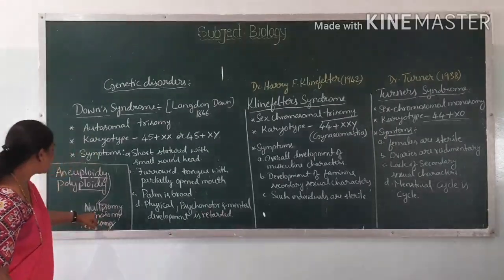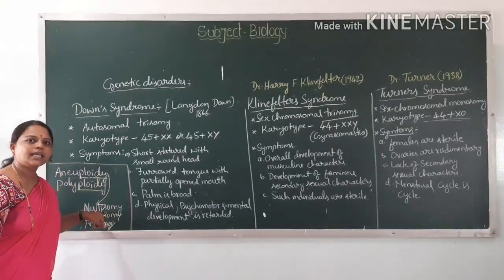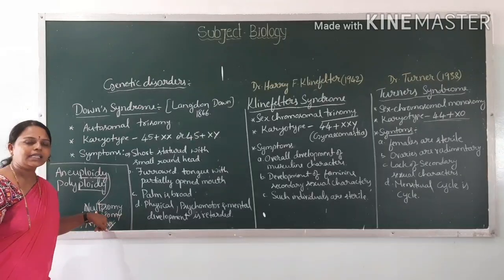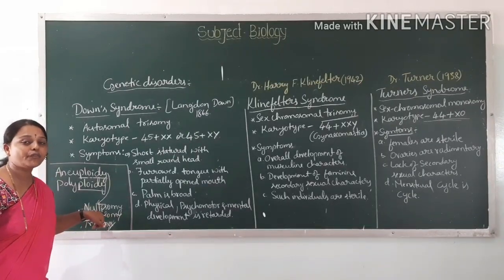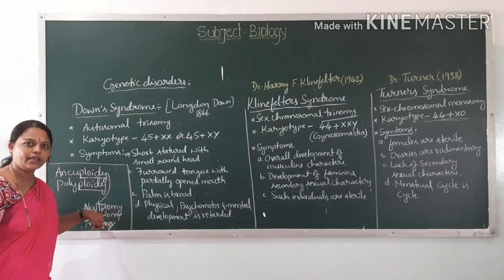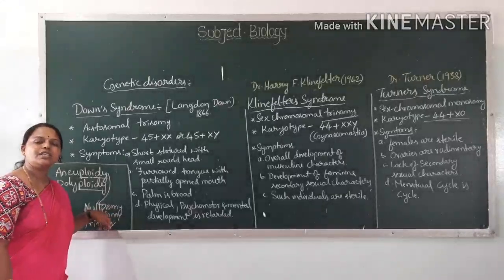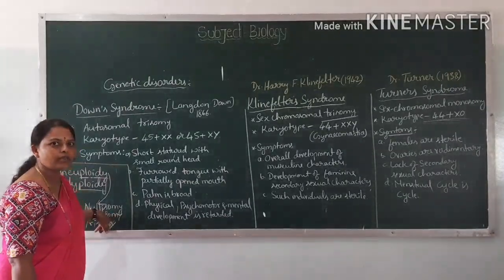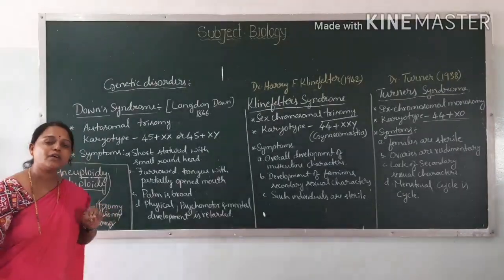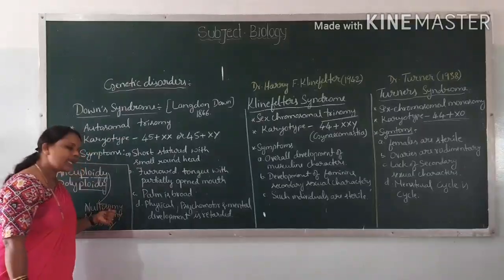Nullisomy means that the individual does not contain any chromosome. There is absence of the complete set of chromosomes. No chromosomes are found in that individual, and that individual is not going to survive. That condition is called nullisomy.